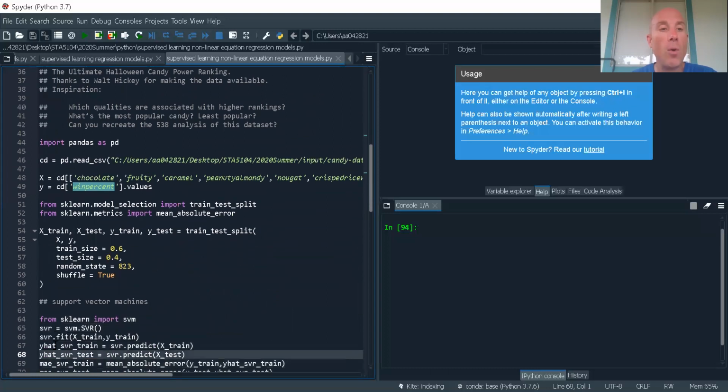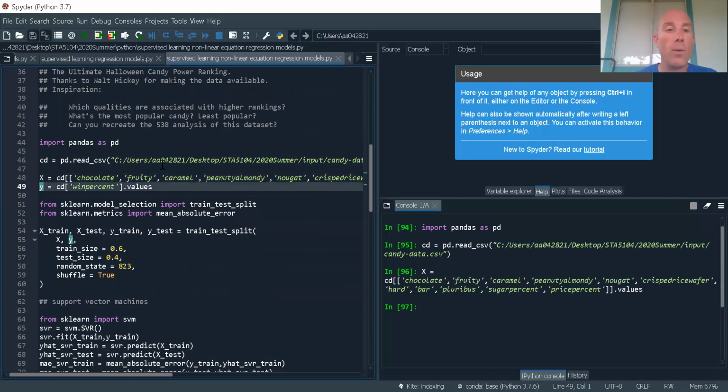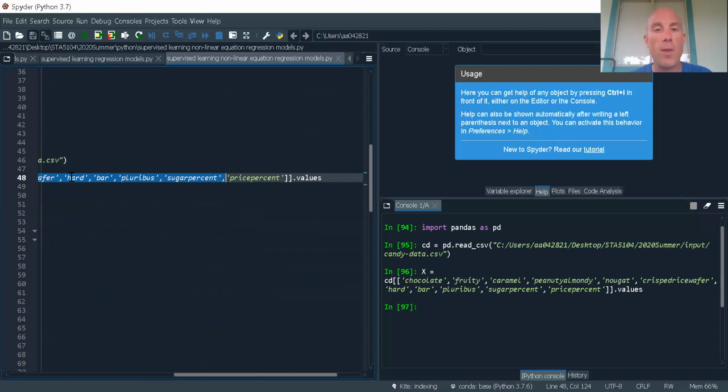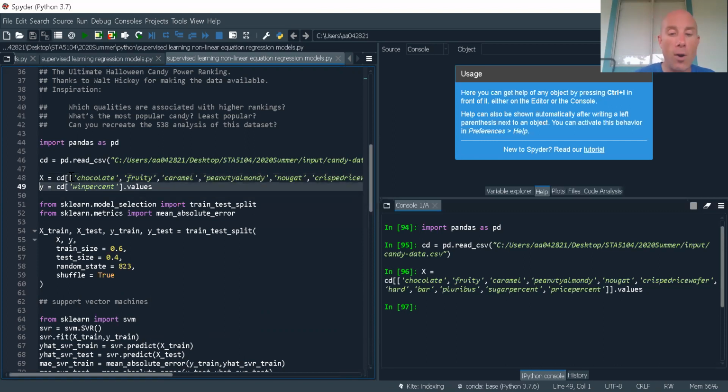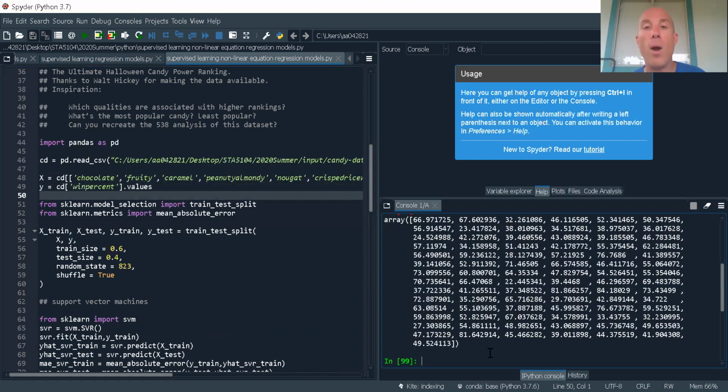All right, so first thing I'm going to do is load pandas because we need to load the data from a CSV. Now that we've got the data, let's go ahead and get our predictor variables going. All the predictor variables are chocolate, fruity, caramel, peanutty, almondy, nougat, crisp rice wafer, hard bar, is it bag or box, sugar percentage, and price percentage. And then our target variable is the percent of times that it won when going head to head with other candies.